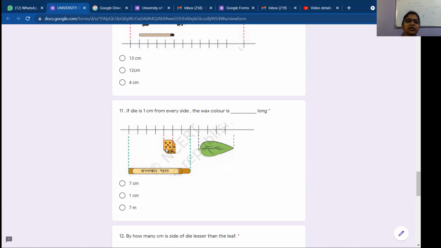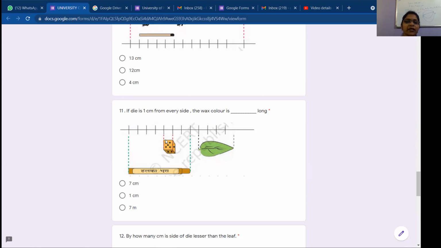No response from Ishan. What is the problem? Shall I go to the other student? Ishan is not responding. Ishan, any problem? Yes, ma'am. I'm muted. Okay.